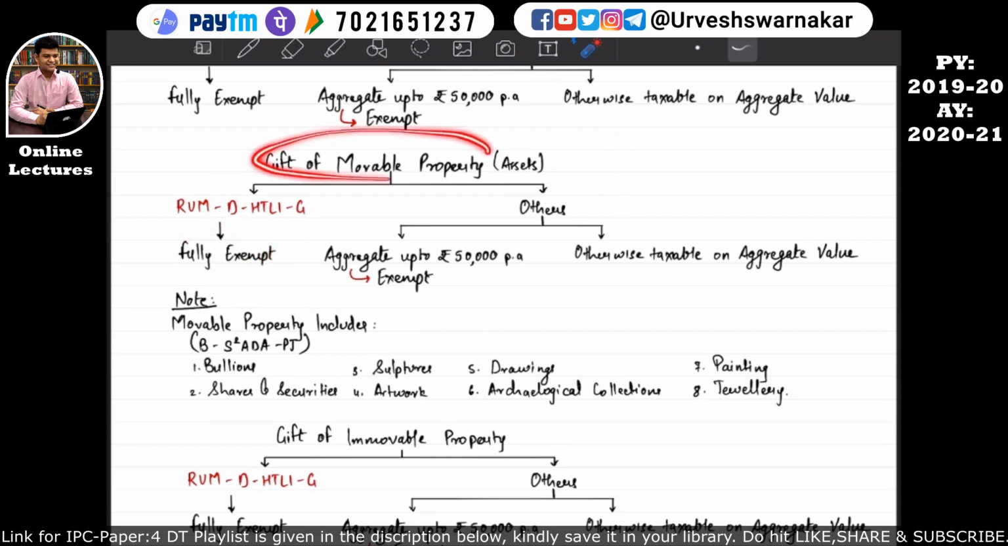But if this gift of movable property has been received from people other than a relative, then an aggregate up to rupees 50,000 per annum will be fully exempt. But if the aggregate is more than 50,000, that is otherwise, then whatever amount of gift of movable property has been received by this assessee will be considered in the total income of the assessee and will be taxable on the aggregate value. I hope this is quite clear to you all.